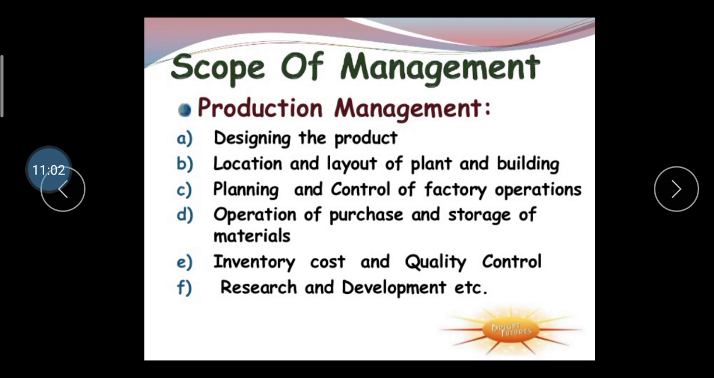Second one is the location and the layout of the plant and building, because if the location of the plant and your building is so far from your market, then you have to face losses, right? Because the transportation cost is higher. So you have to find a location where you can easily find the raw material and easily find your market.